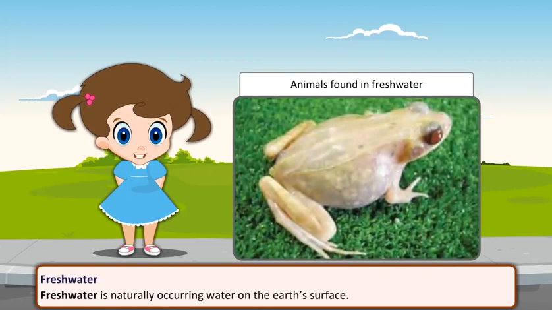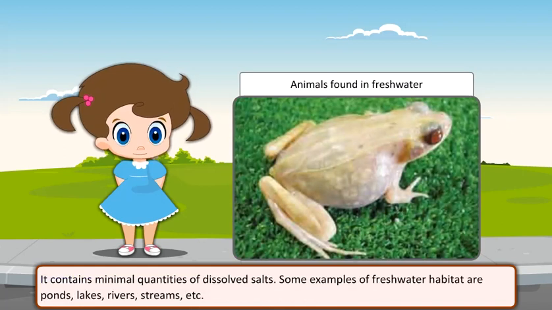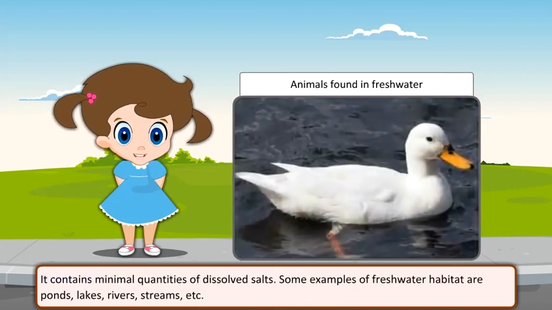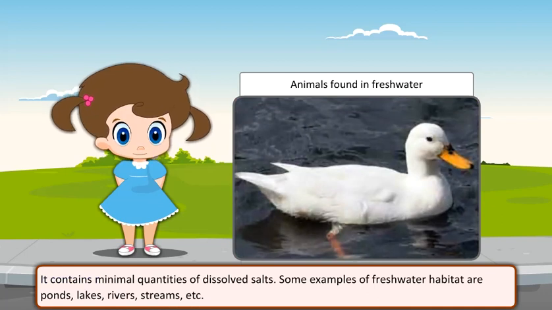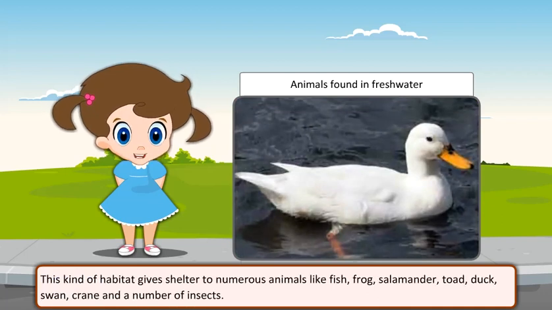Freshwater. Freshwater is naturally occurring water on the Earth's surface. It contains minimal quantities of dissolved salts. Some examples of freshwater habitat are ponds, lakes, rivers, streams, etc. This kind of habitat gives shelter to numerous animals like fish, frog, salamander, toad, duck, swan, crane, and a number of insects.